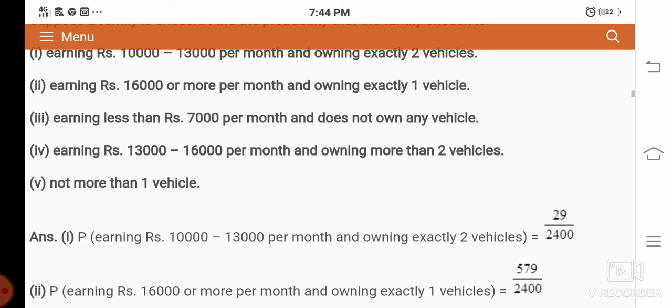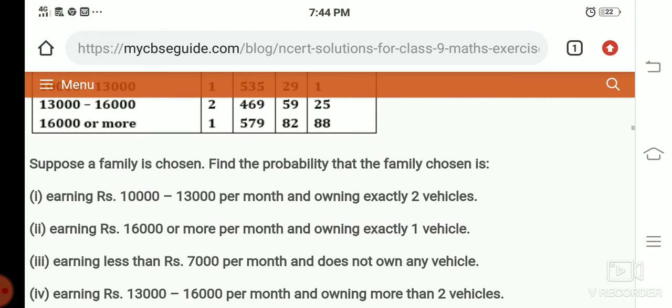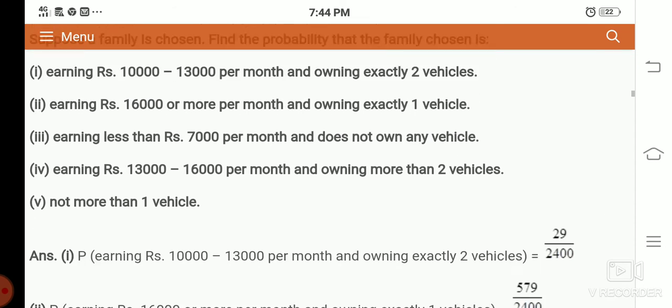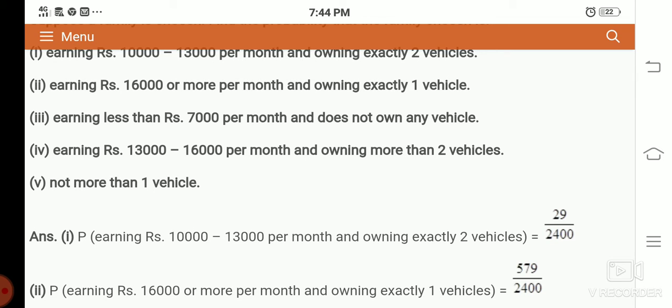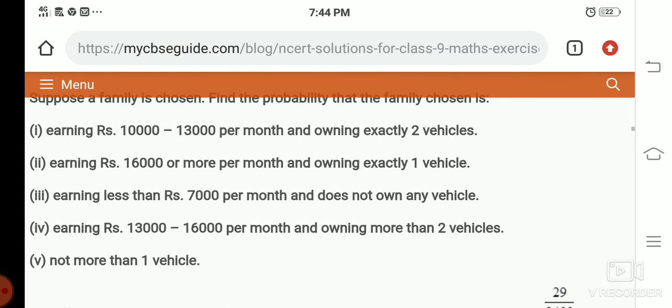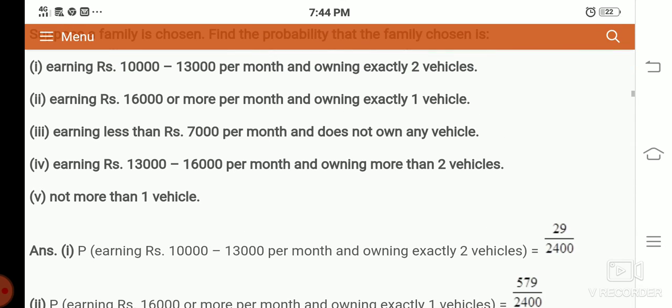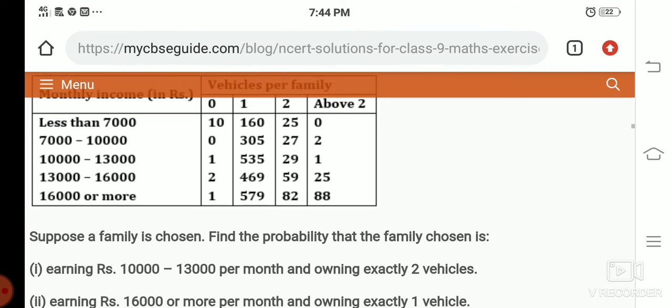So for the first question, the probability of earning rupees 10,000 to 13,000 per month and owning two vehicles is 29 divided by 2,400, and the probability of earning 16,000 or more per month and owning exactly one vehicle is 579 divided by 2,400. Next, earning less than 7,000 per month and not owning any vehicle. Not owning any means 0.